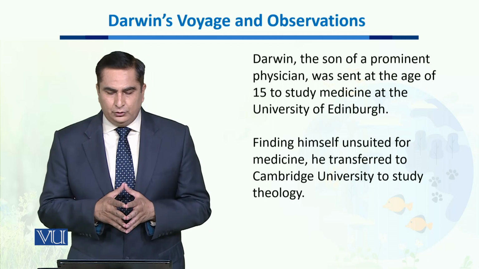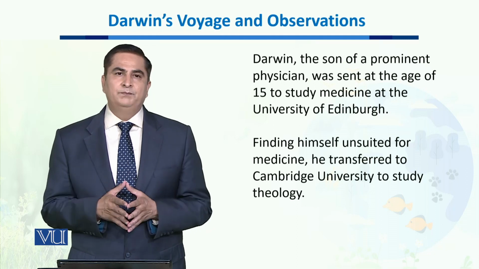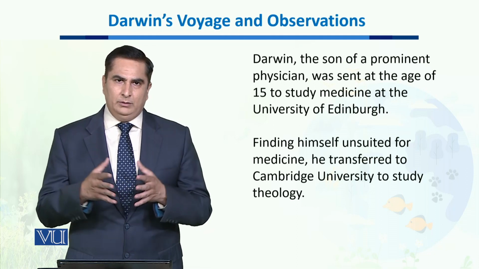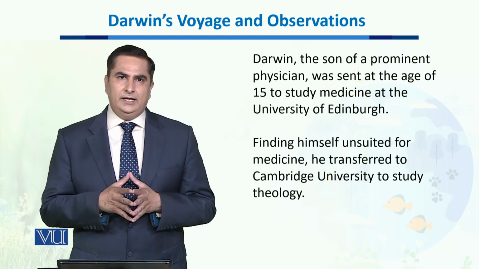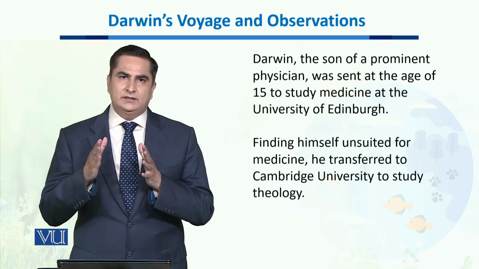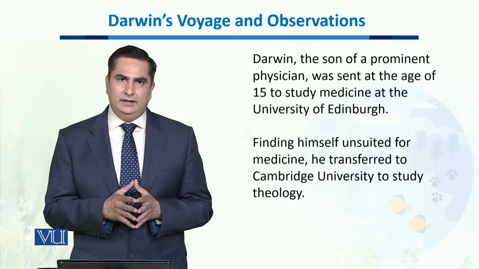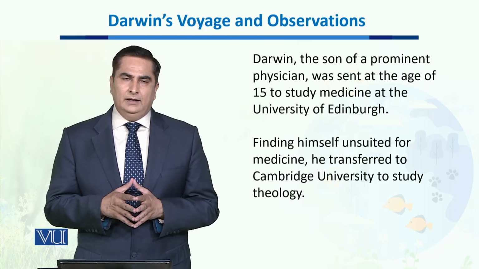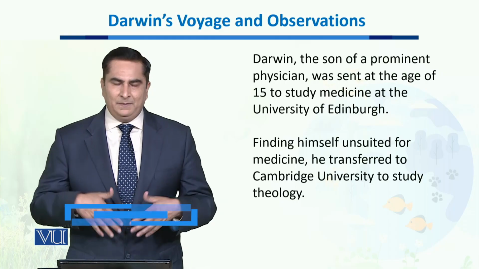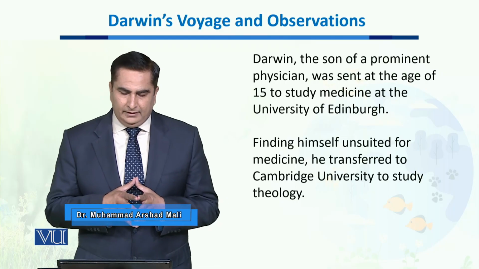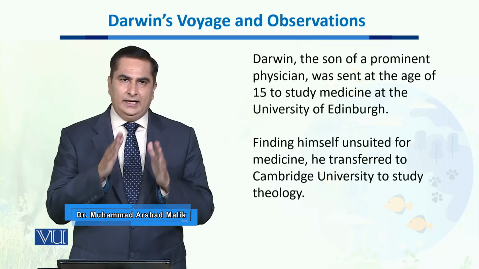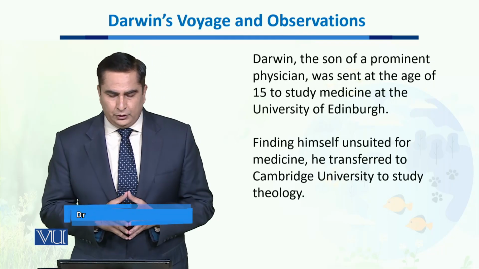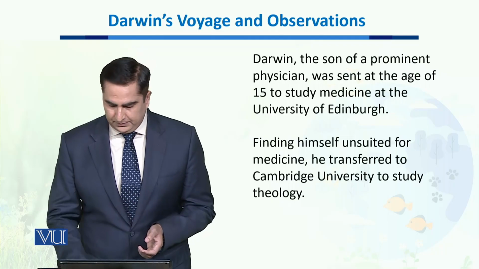Now, Darwin was a son of a very prominent physician in England, and at the age of 15, he was sent to study medicine at the University of Edinburgh in the UK. When he started studying medicine, he was not very much interested in this field. Instead, he started getting interested in the study of theology, and he moved to the University of Cambridge later on.